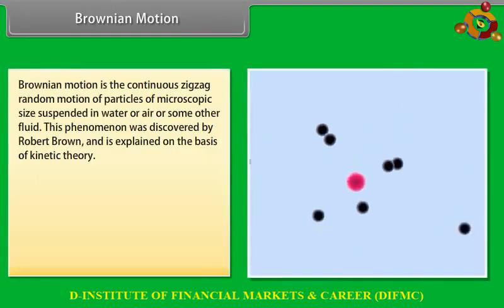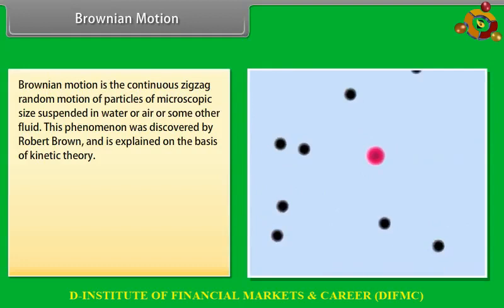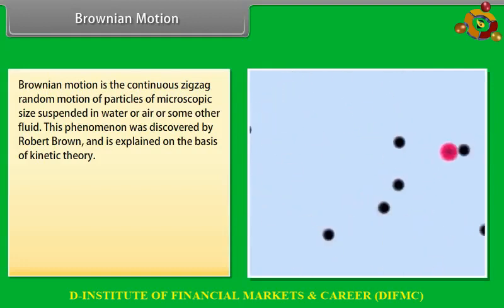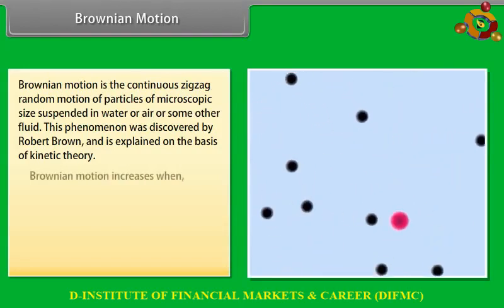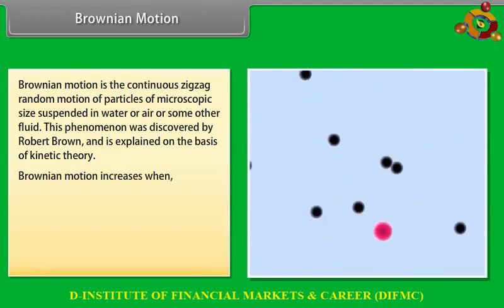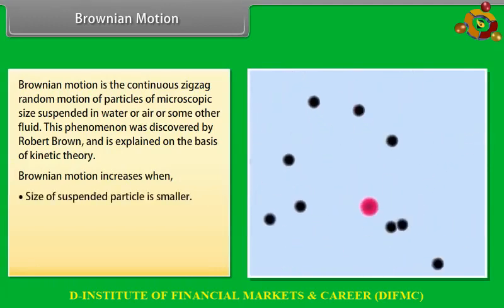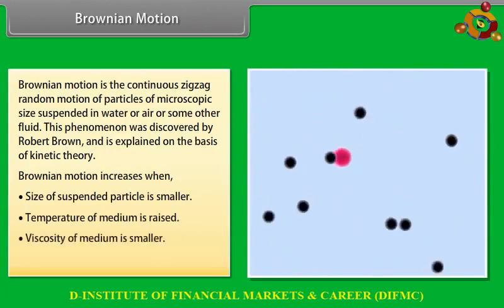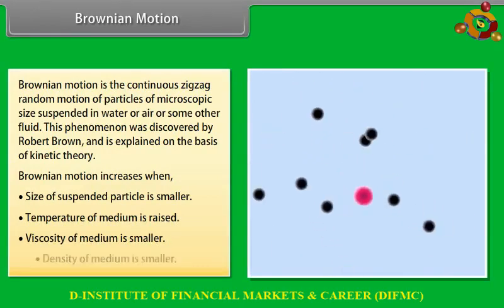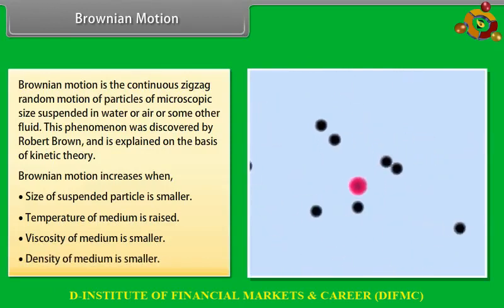Brownian motion. Brownian motion is the continuous zigzag random motion of particles of microscopic size suspended in water or air or some other fluid. This phenomenon was discovered by Robert Brown and is explained on the basis of kinetic theory. Brownian motion increases when size of suspended particle is smaller, temperature of medium is raised, viscosity of medium is smaller, and density of medium is smaller.